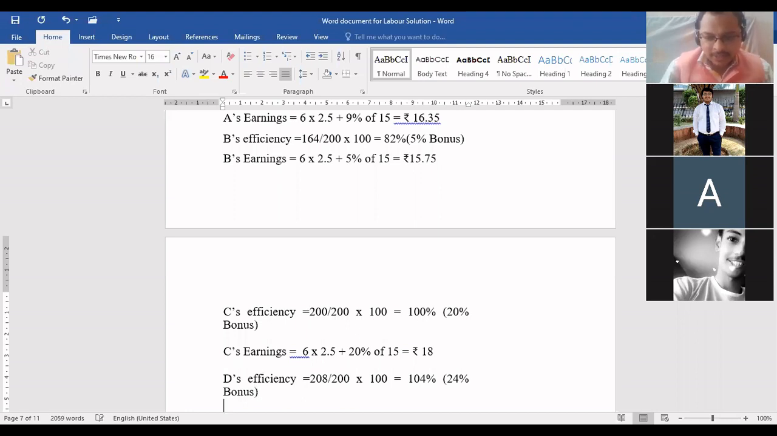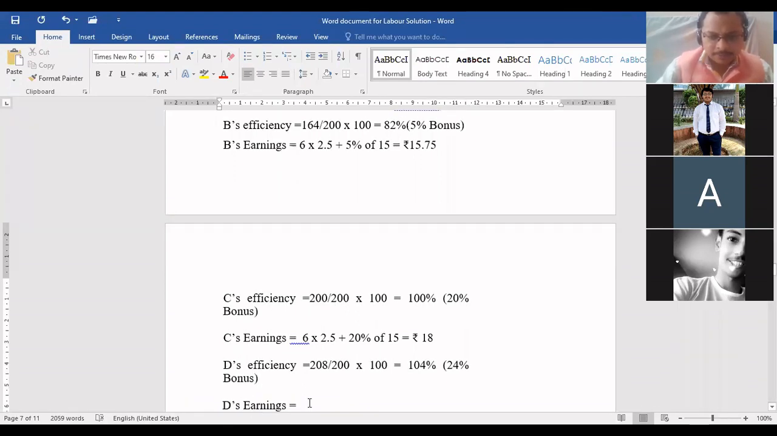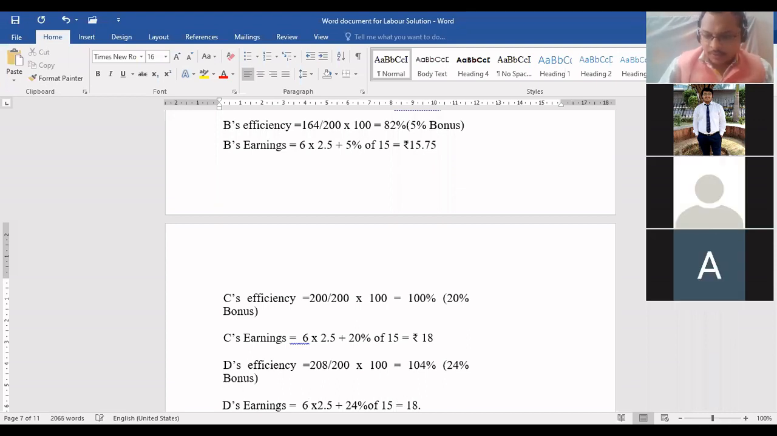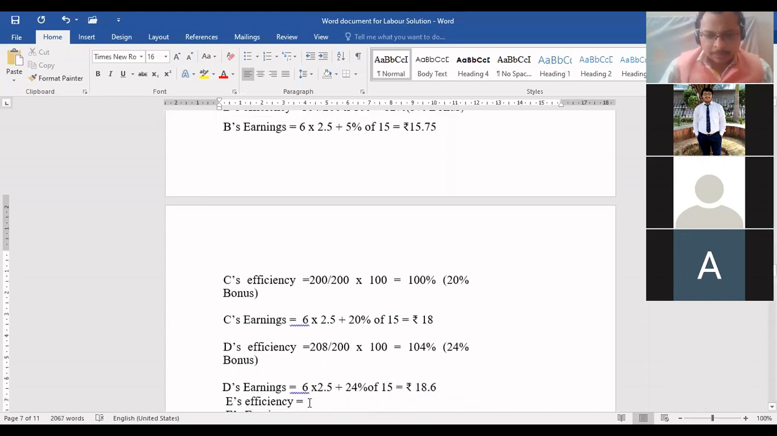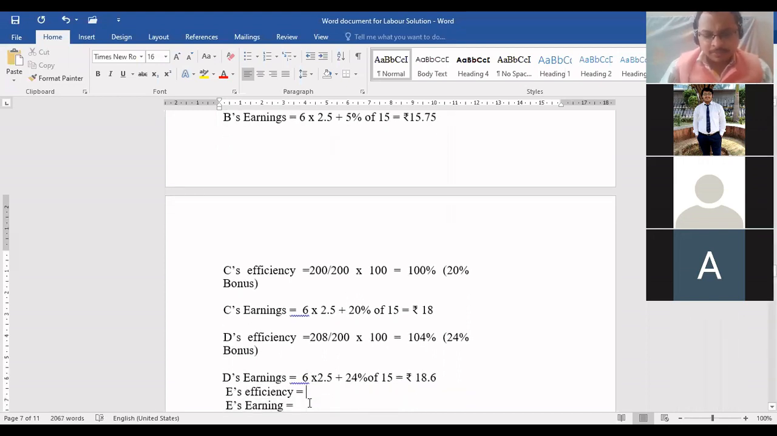Bacha, are you understanding this? Everyone? Yes, sir. So come on, tell me. 6 into 2.5 is 15, plus 24% of 15. Come on, tell me. Final answer. 18.6. Everyone getting the same? Yes, 18.6.